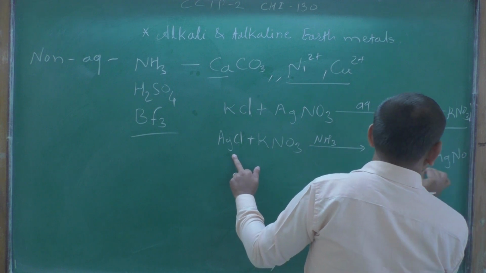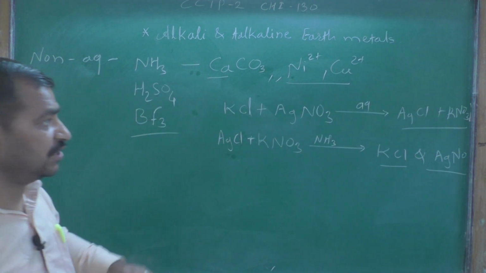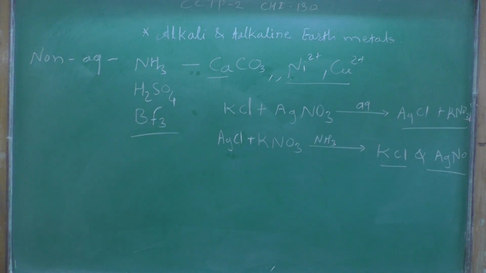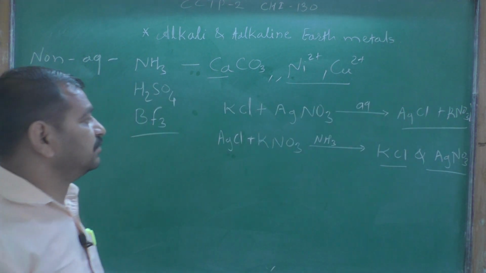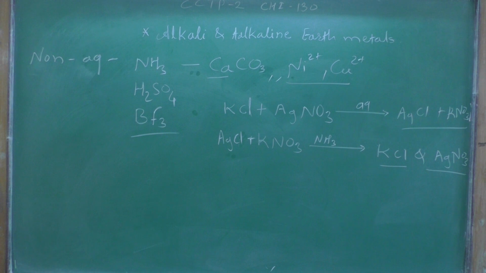In the aqueous medium a precipitate of silver chloride forms, and in the non-aqueous solvent ammonia the reverse reaction occurs. These types of reactions form in different solvents. This is the solvent effect.